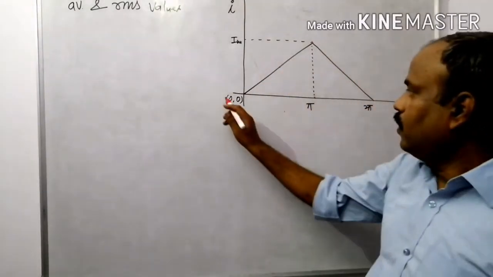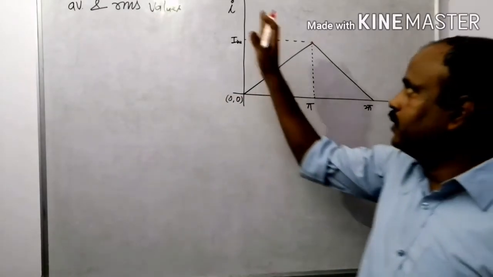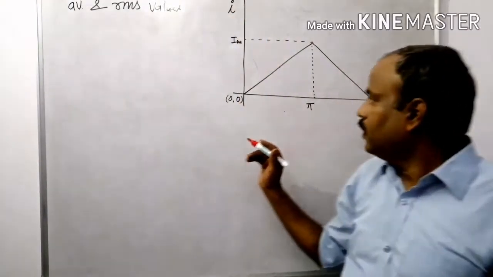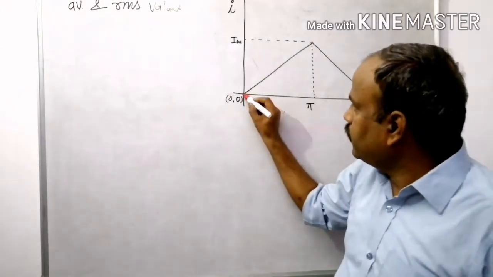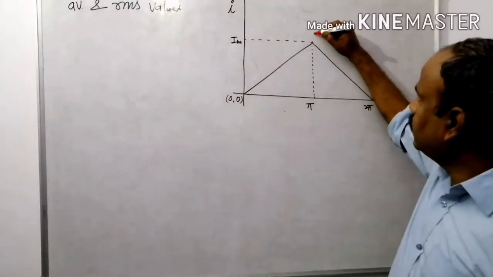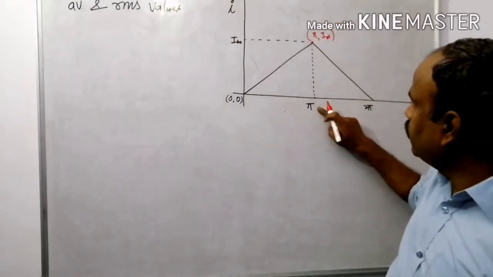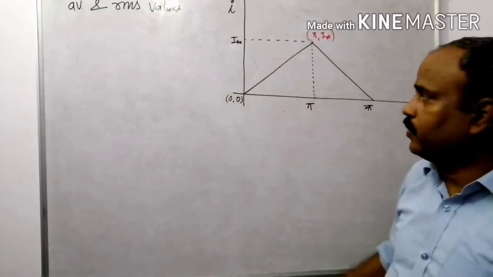See, on the x-axis angle is given, on the y-axis current is given. This is the point having the coordinate 0, 0, and this one is pi, I maximum.